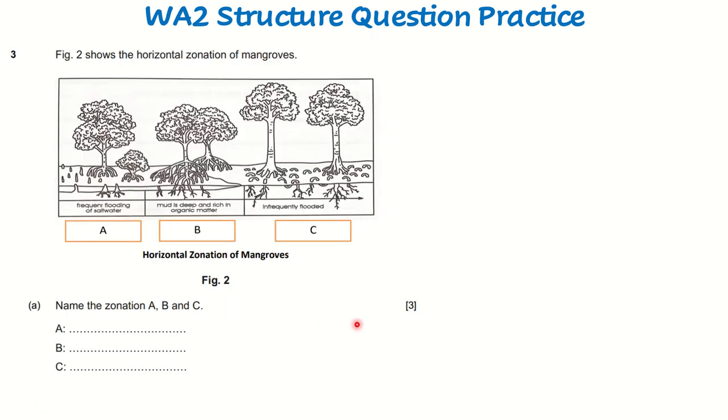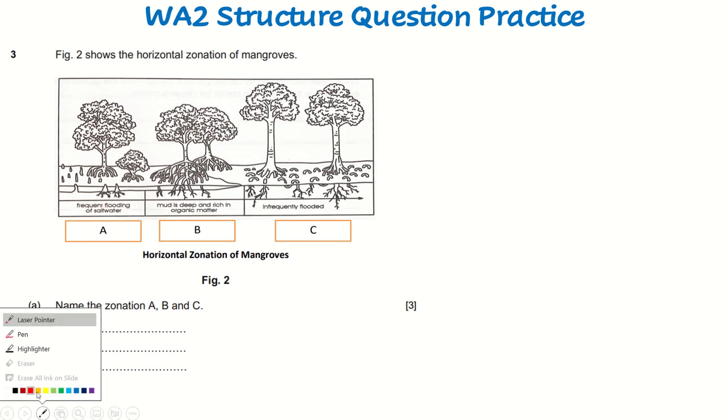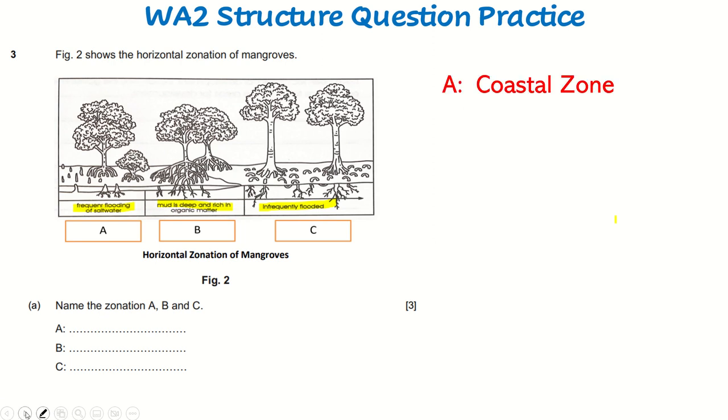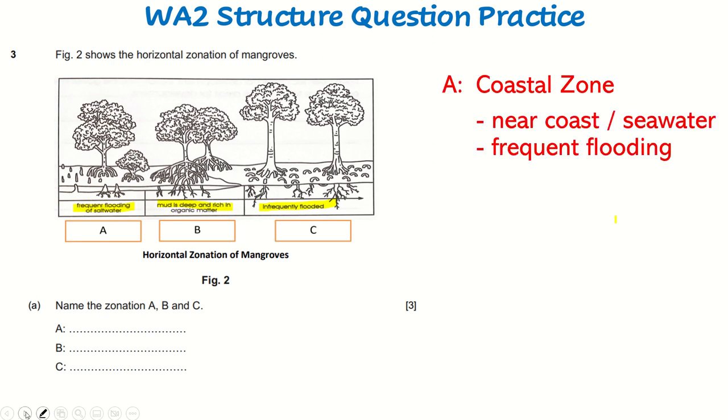All right, the third question shows you a horizontal zonation of mangroves, and they want you to name the zonation A, B, and C. A few points I want to take note of: it's not just about the picture here, but there are some small little words at the bottom, right? These give you clues about what the zonation is. Firstly, A is the coastal zone. Why is it the coastal zone? It's usually near the coast, and because of the words here, frequent flooding. When it's near the seawater, there is frequent flooding. So that's the coastal zone.